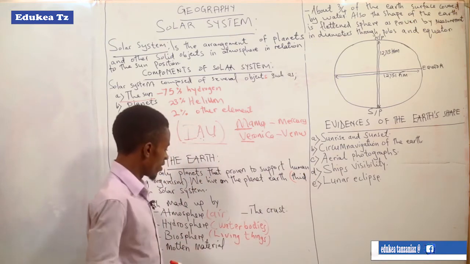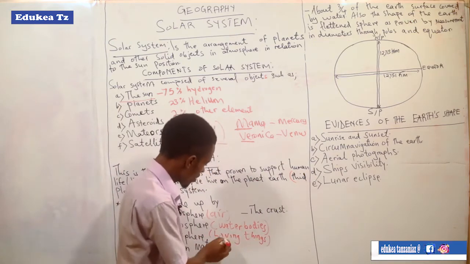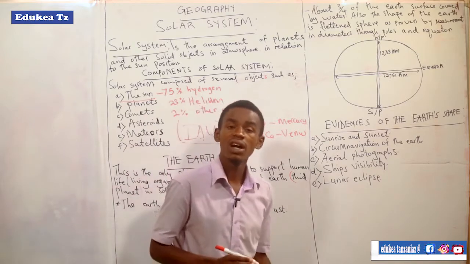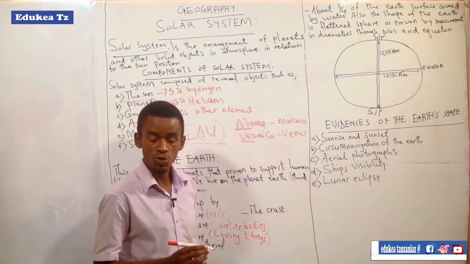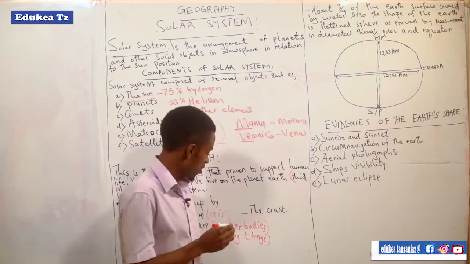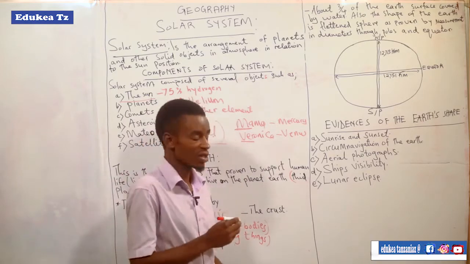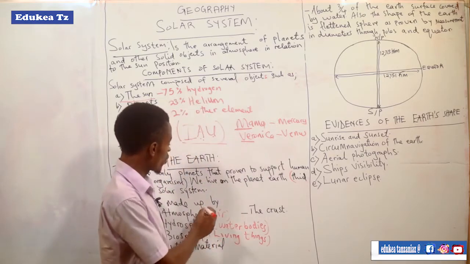So biosphere, this means living things. So living things is what? Living things is plants and animals. So on the Earth there is what? Plants and what? And animals. So here are among the components which make what?